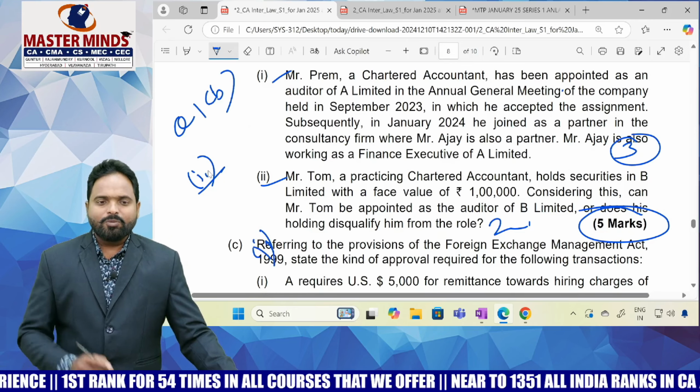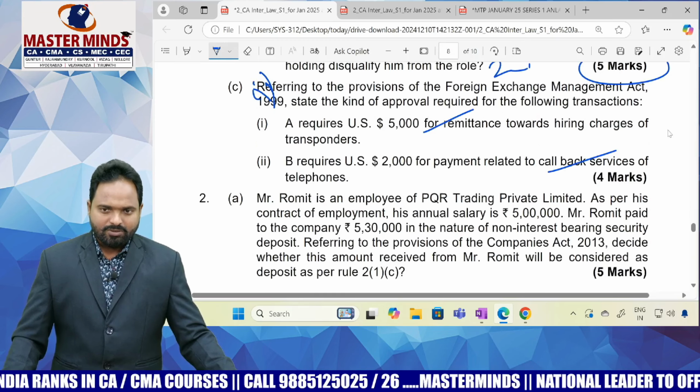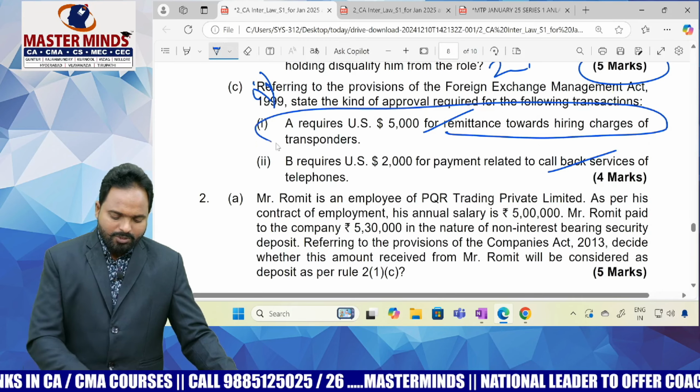Okay. Next one is referring to the provisions of the Foreign Exchange Management Act. Again they are asking Schedule 1 of the current account transactions, prohibited transactions. Hiring charges are not actually prohibited, you have to take the permission of the ministry. And callback services are prohibited. So Schedule 1 and Schedule 2 they are asking. So you can straight away write this 4 marks question. See, very simple to answer.